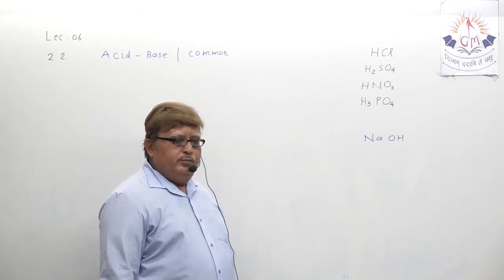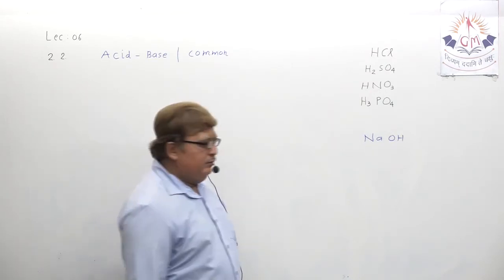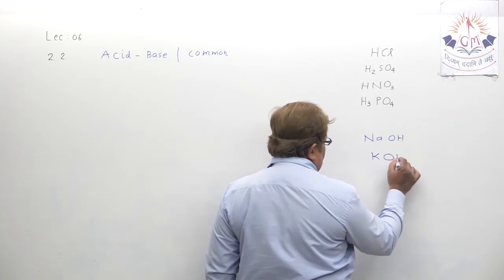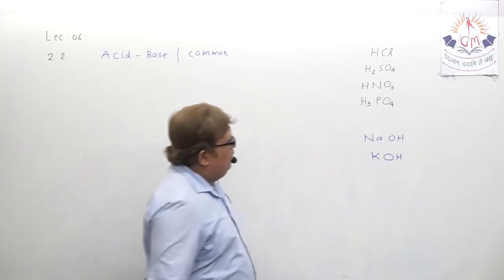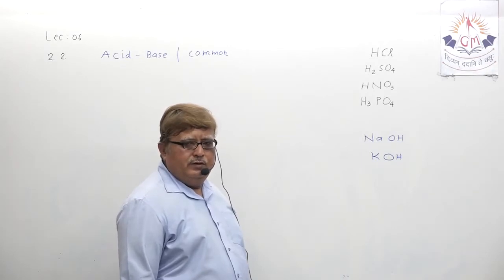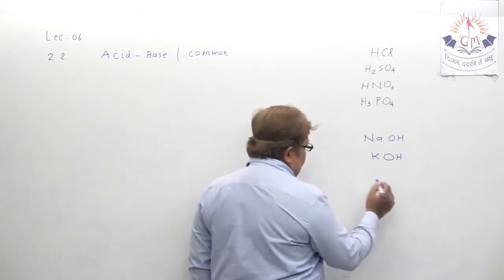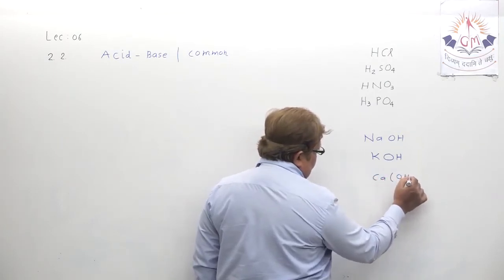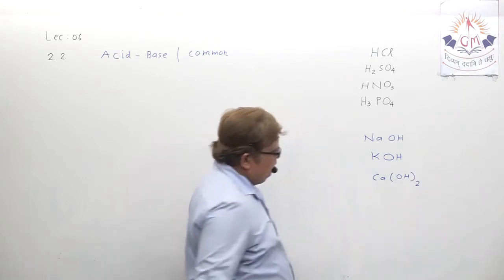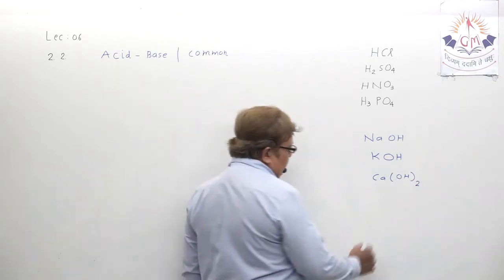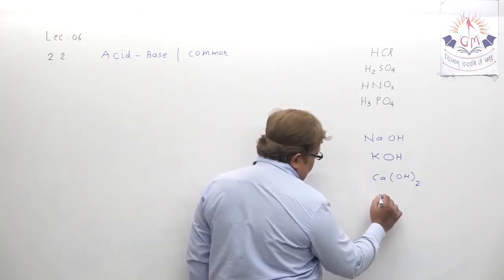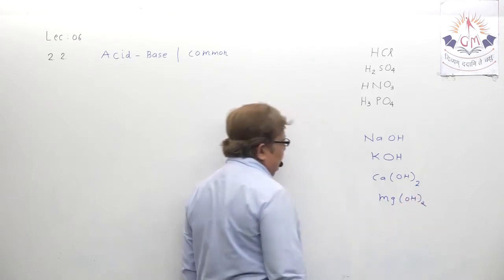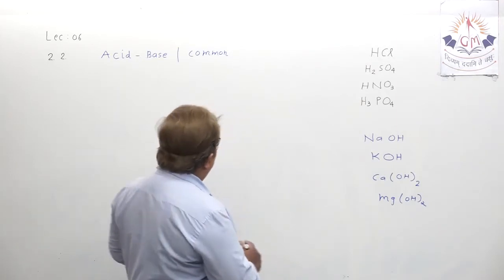Potassium hydroxide, KOH. Since we took 4 acids, let us take 4 bases. Calcium hydroxide, Ca(OH)2. Magnesium hydroxide, Mg(OH)2.